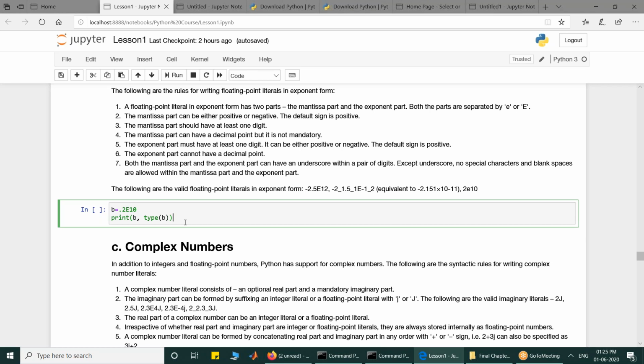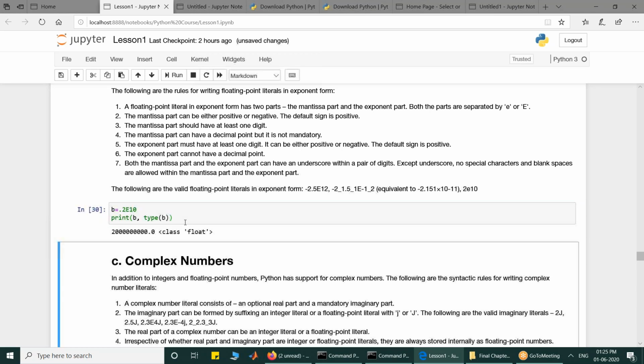And once I print and check the type, this is equal to 2 into 10 raised to the power 9. So you can compare the number of zeros, and the type is floating point type. So float is internally stored as a double number. Okay, so this is about floating point numbers.